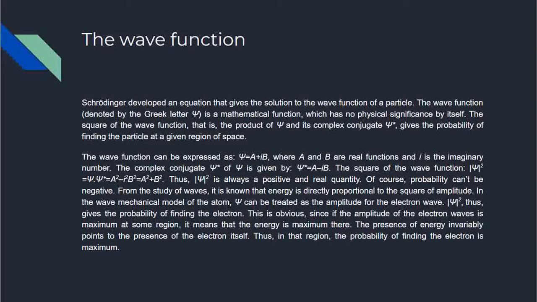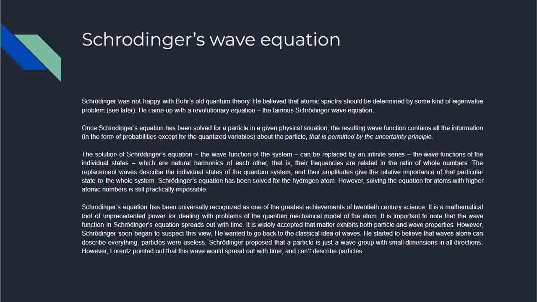From the study of waves, it is known that energy is directly proportional to the square of amplitude. In the wave mechanical model of the atom, psi can be treated as the amplitude for the electron wave. Psi square thus gives the probability of finding the electron. This is obvious, since if the amplitude of the electron waves is maximum at some region, it means that the energy is maximum there. The presence of energy invariably points to the presence of the electron itself. Thus, in that region, the probability of finding the electron is maximum.